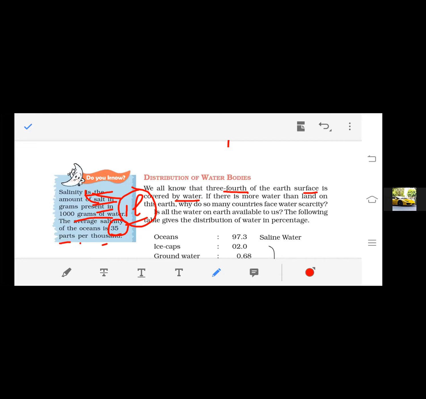Still, we talk sometimes that there is a water scarcity. If three-fourths of our earth is covered with water, then how can there be a water shortage? Because that is due to the distribution of water. Which type of water is available on the earth's surface?